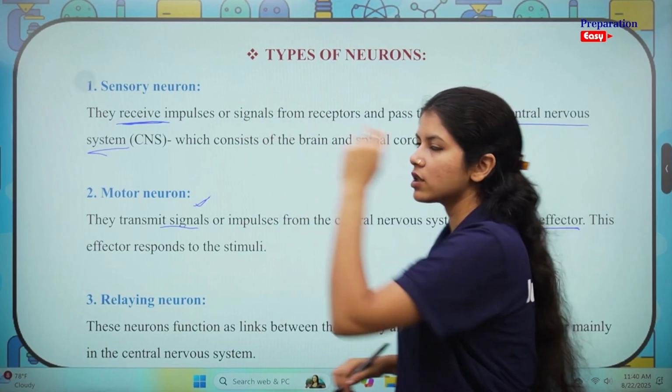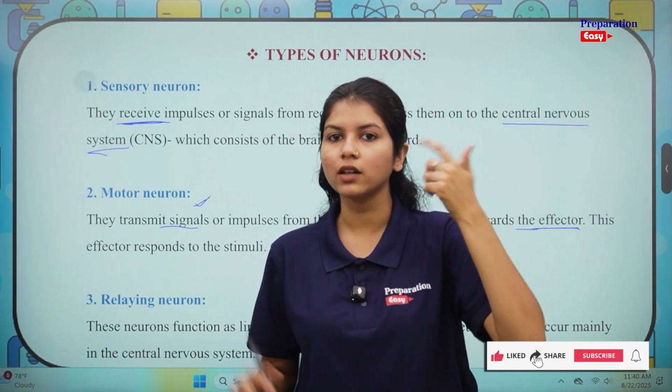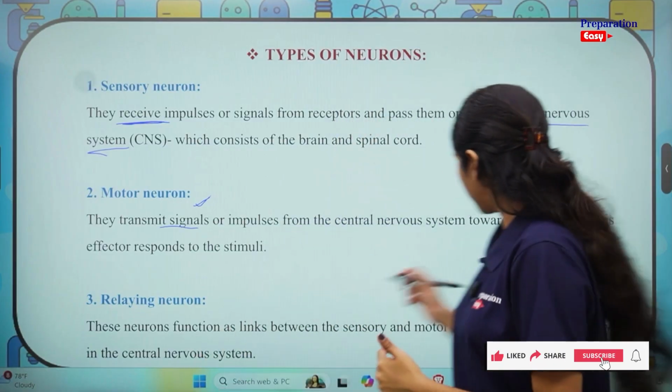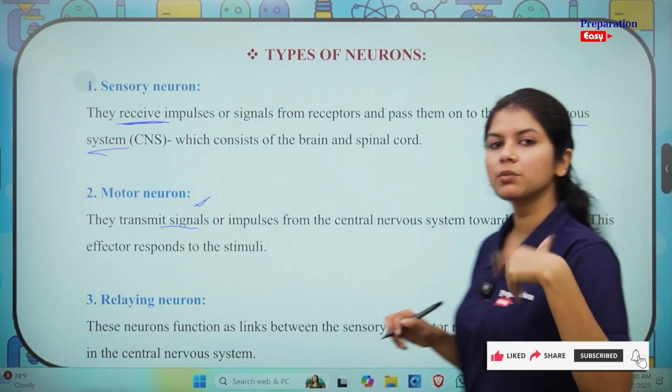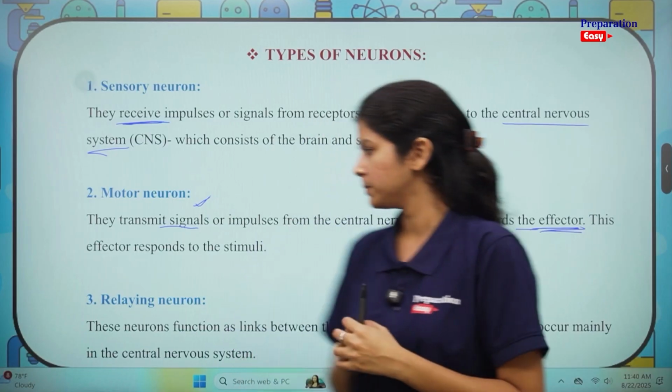So the sensory neurons pass the signals to the brain. The motor neurons pass the signals from the brain to the effector muscles. The effector is nothing but all the muscles that are now working or showing the effect of that stimulus.